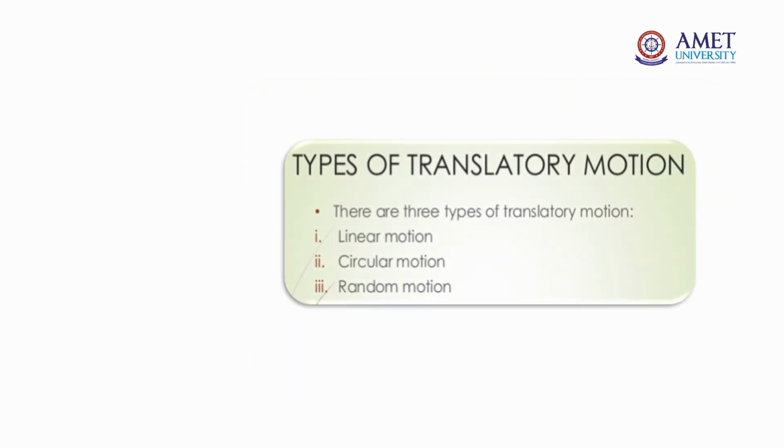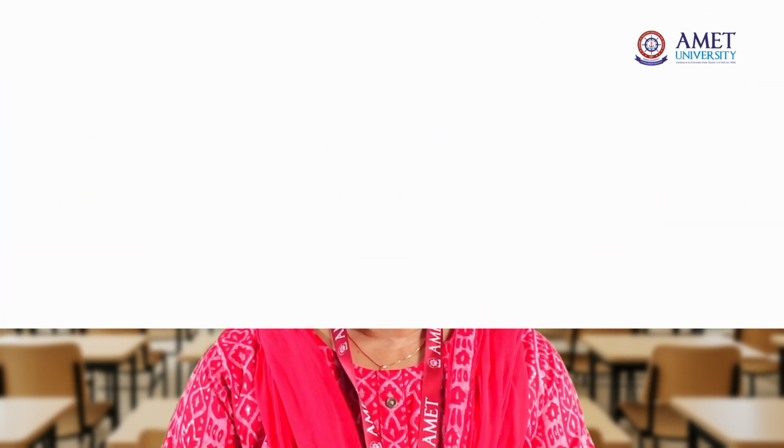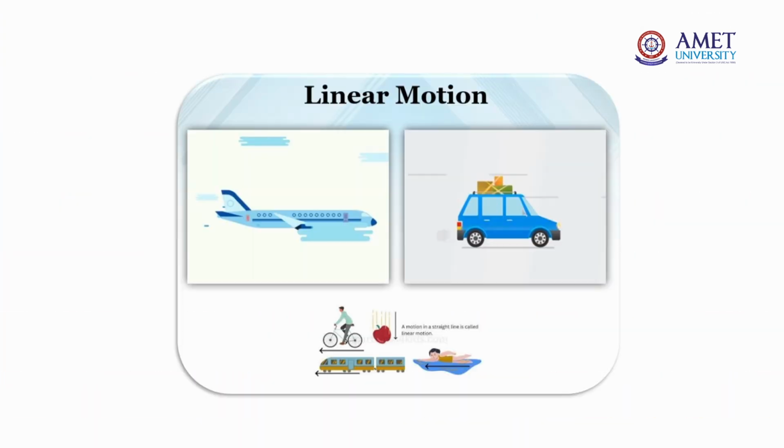There are three kinds of translatory motion: linear motion, circular motion, and random motion. In linear motion, the body moves along a straight line. For example, an aeroplane flying in a straight line. You have to specifically say straight line, because an aeroplane also has circular motion as well. Similarly, you can mention the movement of a bus in a straight line.